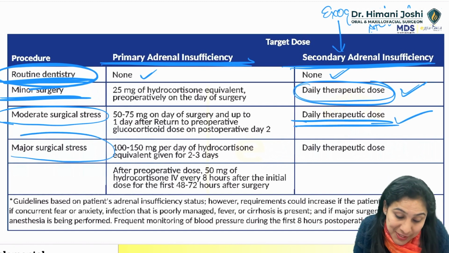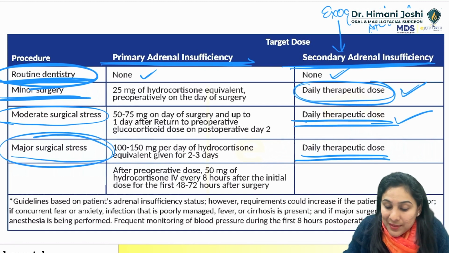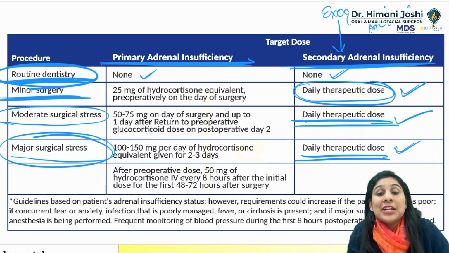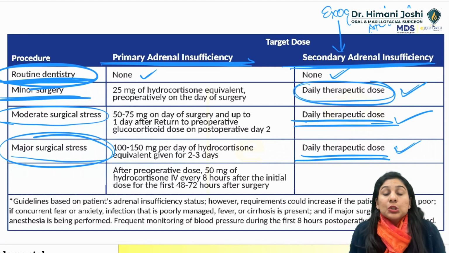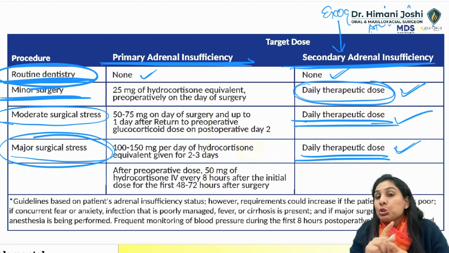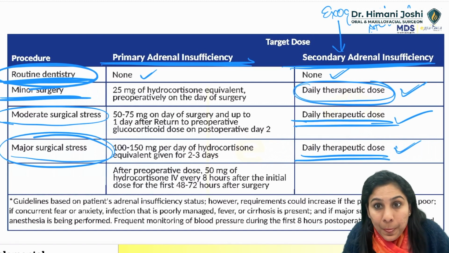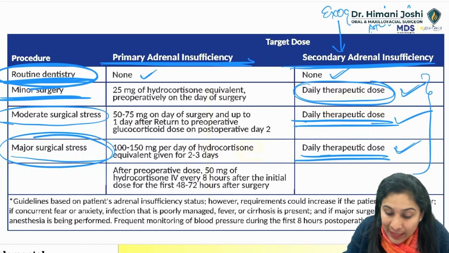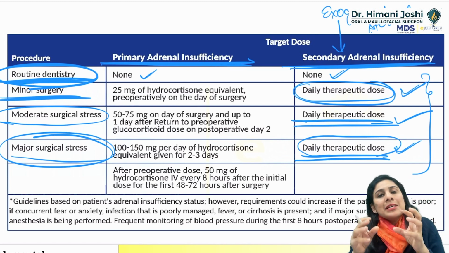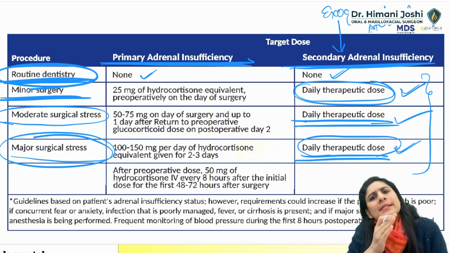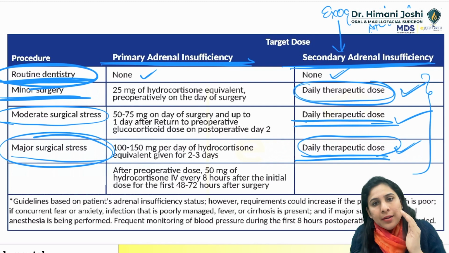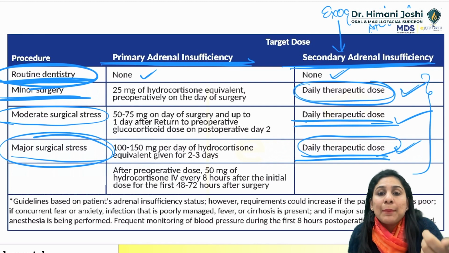For major surgeries also, the recommendation says that it is enough. Do only what you have to do for a normal patient. The original dose should not be increased. For a patient of secondary AI, the normal daily dose should be the same. Rest, treat the patient as per the type of surgery.